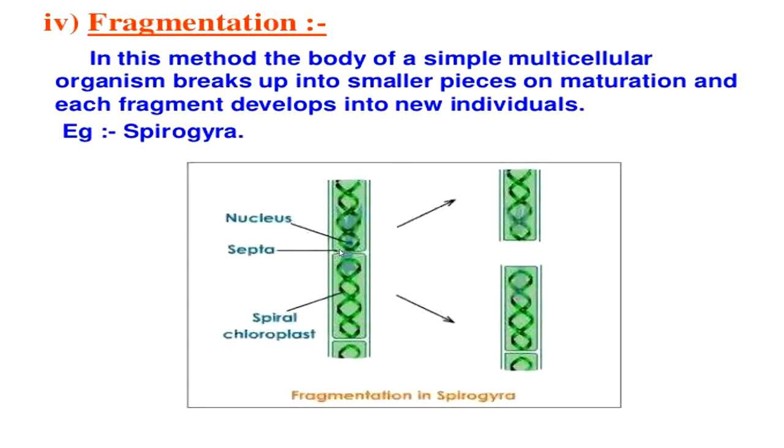Fragmentation. In this method, the body of a simple multicellular organism breaks up into smaller pieces on maturation, and each fragment develops into a new individual. For example, Spirogyra. You can see in the diagram also, it breaks down, and each piece develops into a new individual.